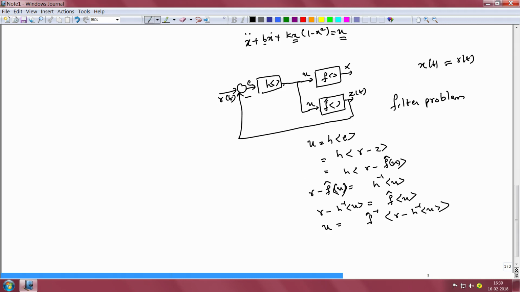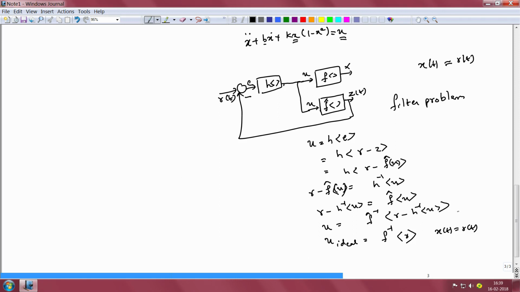Now as control engineers, what do we desire U to be? We want U ideally to be equal to F inverse of R. That is what we want it to be. If we choose this as the ideal U, then our x of t will be equal to R of t. Of course we cannot do this ideal inversion. We are hoping that this particular prototype solution will at least help us get an approximate inversion, and we are investigating what properties H needs to have for this approximate inversion to happen.